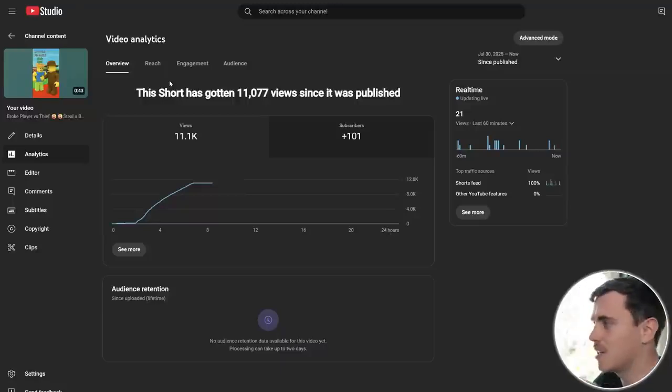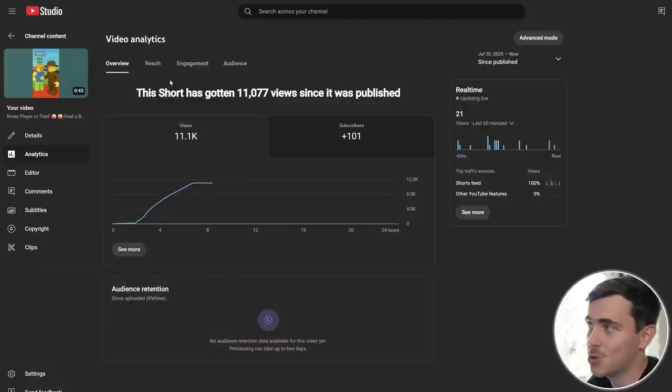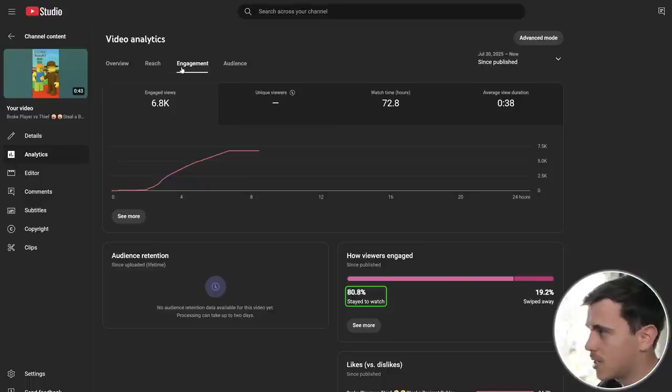Now, for the finer details, you will notice that our retention and swipe through rate is not available yet in this overview tab, but if I change it to our engagement tab, you will see some very positive metrics. Firstly, as we expected, our swipe through rate is finally above 80%. Once again, we could not achieve a rate like this on our first video because our channel was in that initial discovery phase. On the flip side, for retention, our average view duration is 38 seconds, which is fantastic because our video length is equal to 43 seconds.